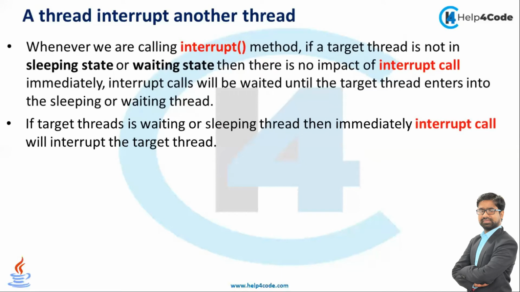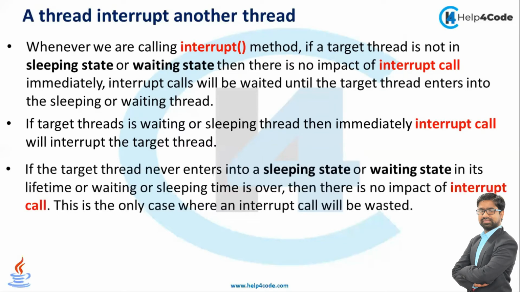So guys, if my target thread is a waiting or sleeping thread, then the interrupt call will immediately interrupt the target thread. But if the target thread never enters a sleeping or waiting state, or its waiting or sleeping time is over, then there is no impact of the interrupt call. This is the only case where my interrupt call will be wasted.